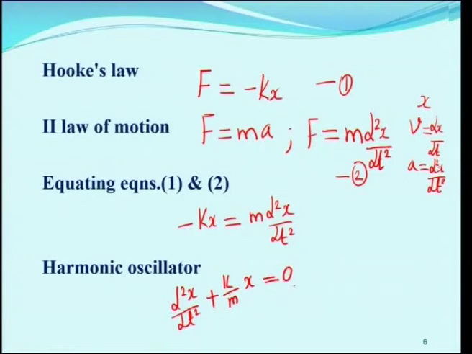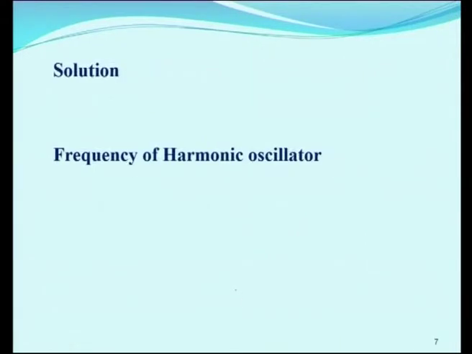This equation is known as the equation for harmonic oscillator. So, this is equation number 3. For this equation for harmonic oscillator, we can write many solutions. One way of writing the common solution is x is equal to a cos of 2 pi nu t plus phi.